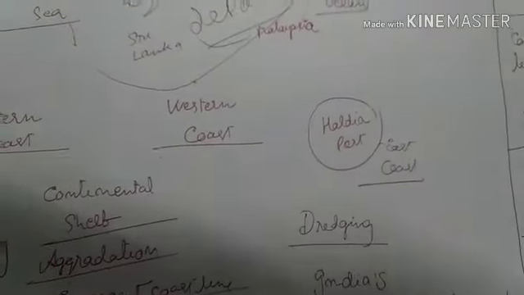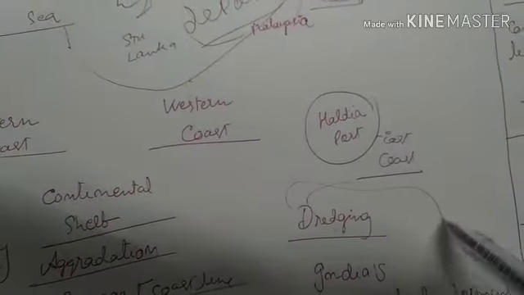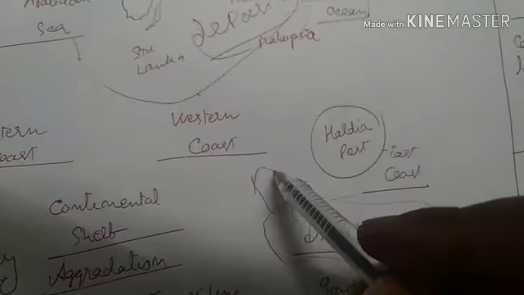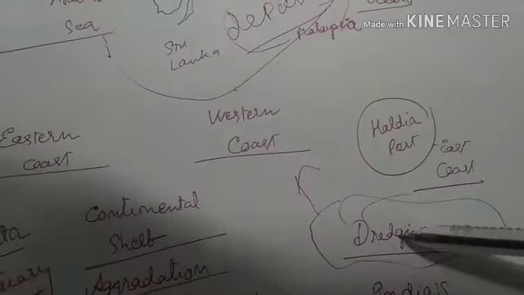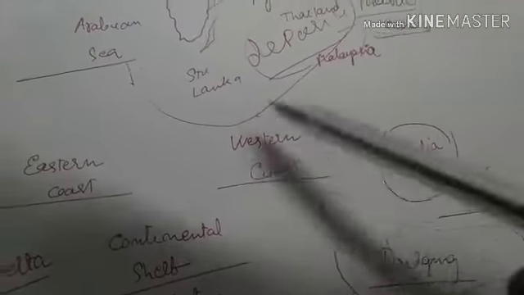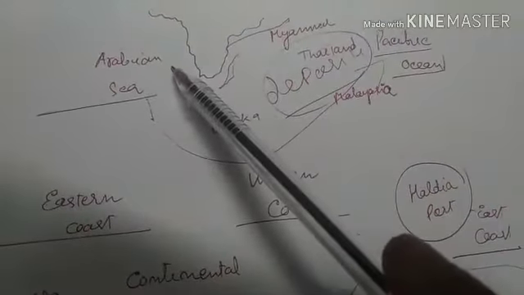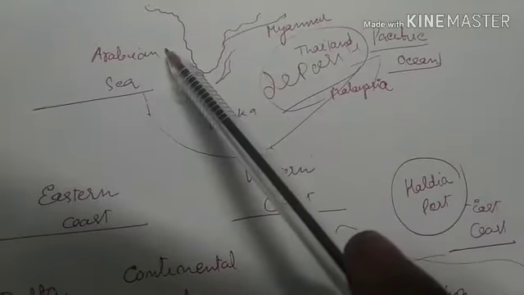Along with that, you have to know what dredging is. Dredging is a technique through which the silt deposition can be removed from the water and port development can be made.